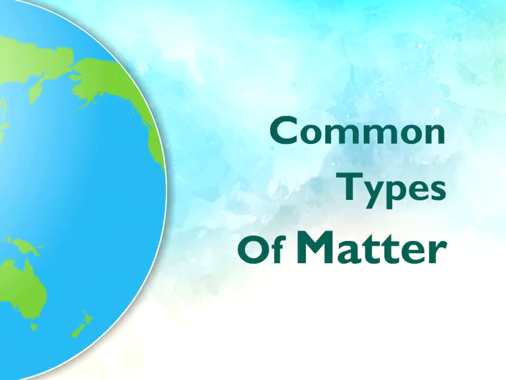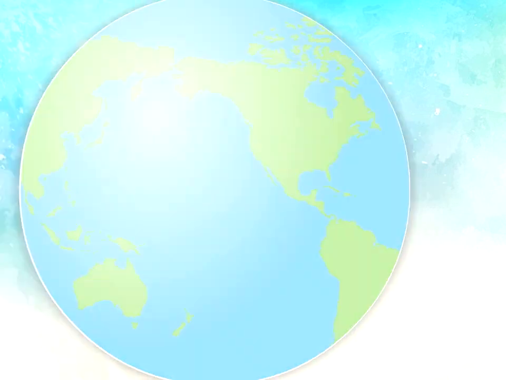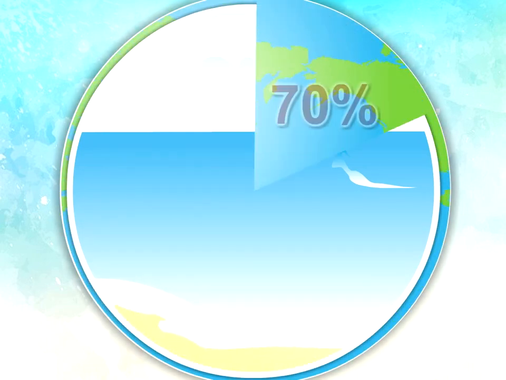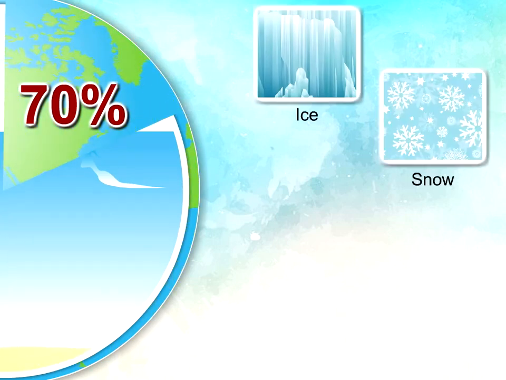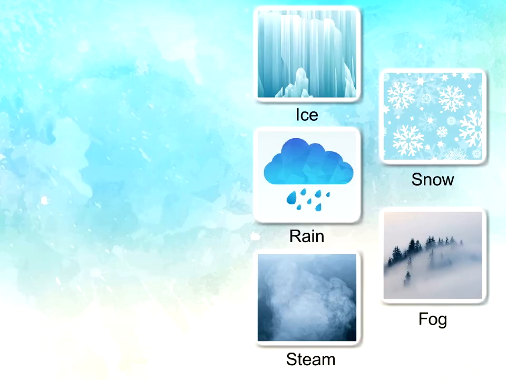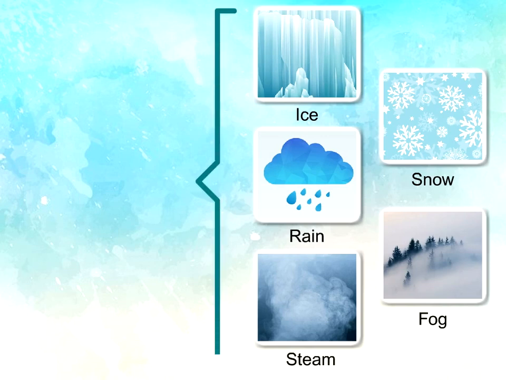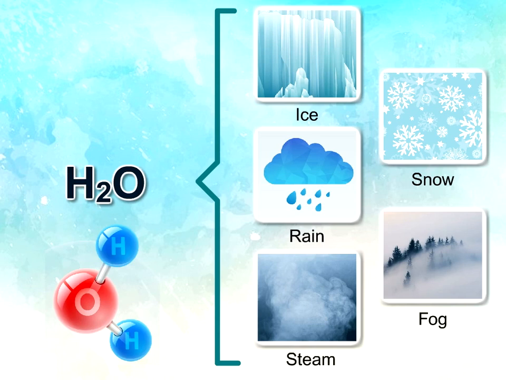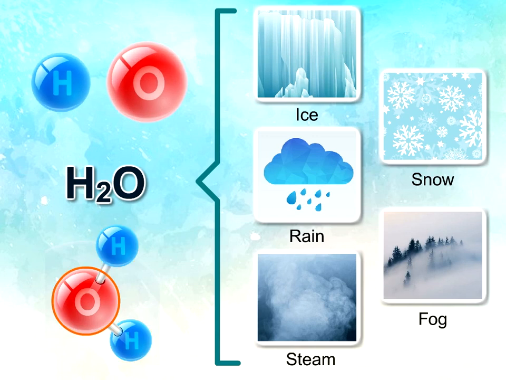Types of matter. If you traveled the world, what common types of matter would you expect to see? You might be able to identify certain substances known as elements and compounds. Water would be one of the most common compounds you would find. Water covers over 70% of the Earth, and you can find water molecules in the form of ice, snow, rain, fog, or steam. Did you realize that although these forms of water seem different, each is composed of molecules of the same compound? Each form of water is composed of atoms of the same two elements, hydrogen and oxygen.